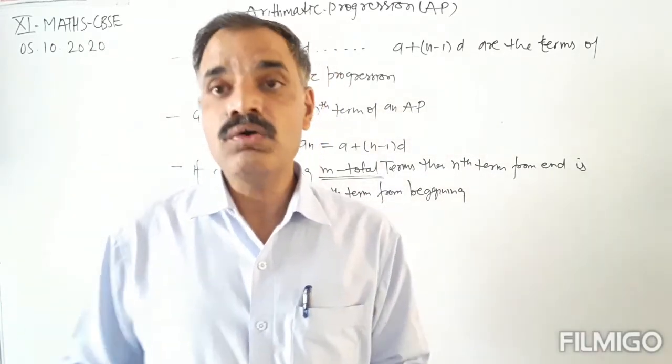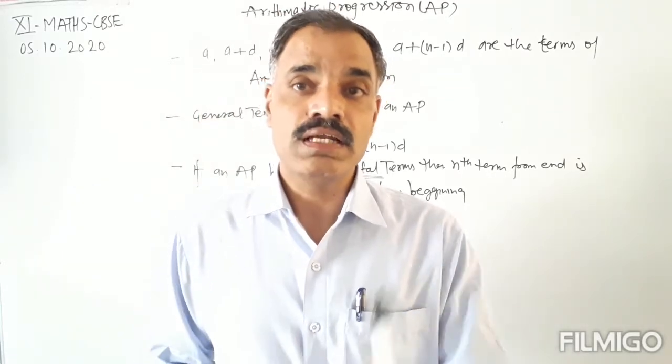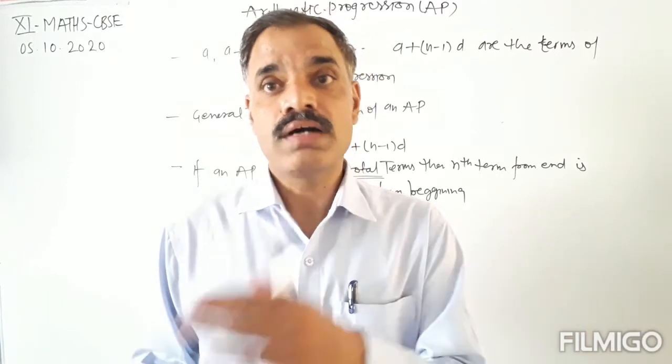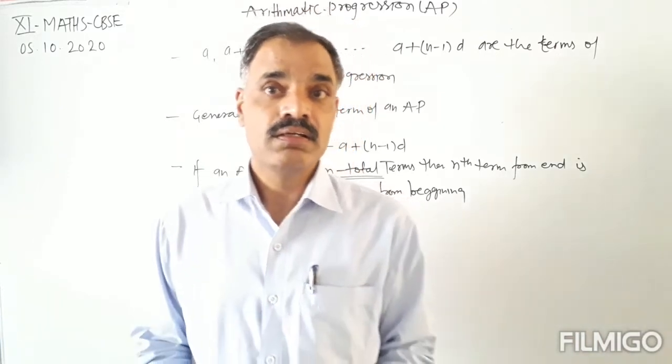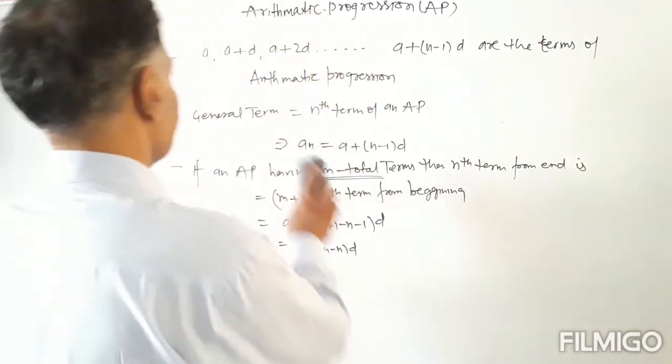Okay. Now if we select 2 terms, 3 terms, 4 terms, 5 terms of an AP, then how will we select these different numbers of terms?